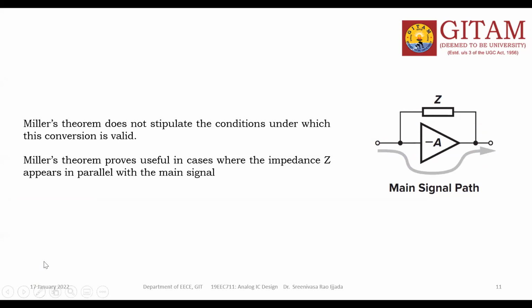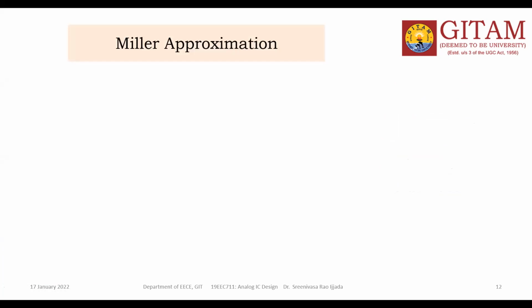So you can apply the Miller theorem for this circuit. The floating impedance Z can be replaced with the two grounded impedances, Z1 and Z2. So the Miller approximation. What is the Miller approximation?